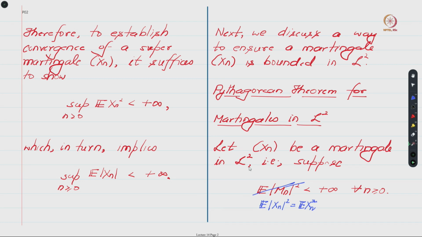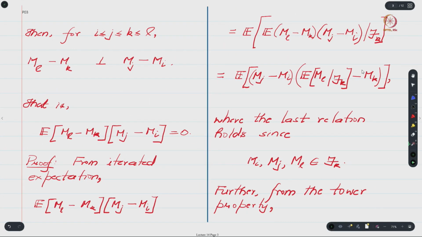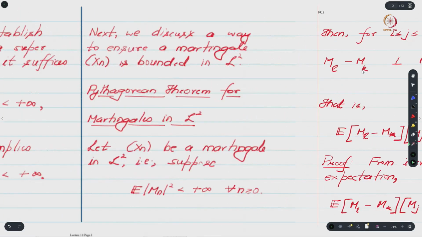Our goal is to come up with some condition to check when your given martingale is bounded in L2. The Pythagorean theorem relies on a very interesting and crucial fact. I think I have changed the notation over here.